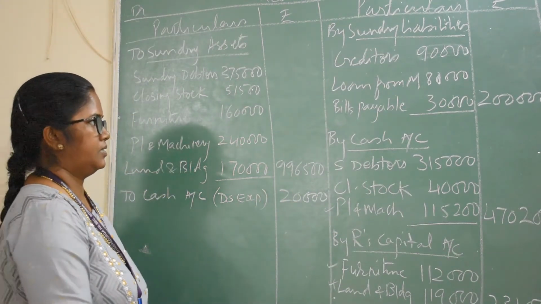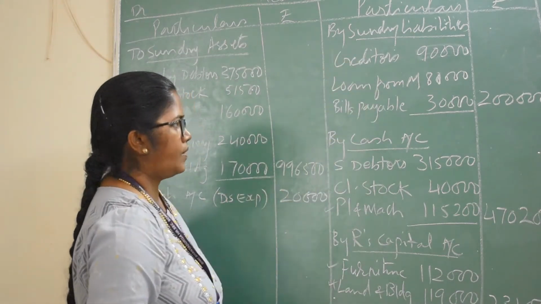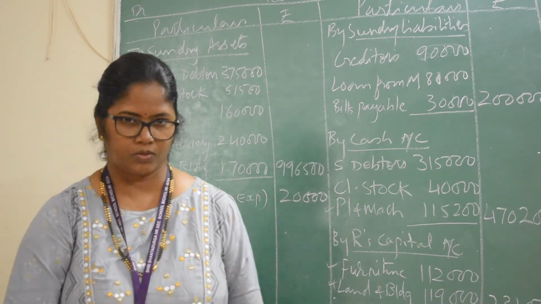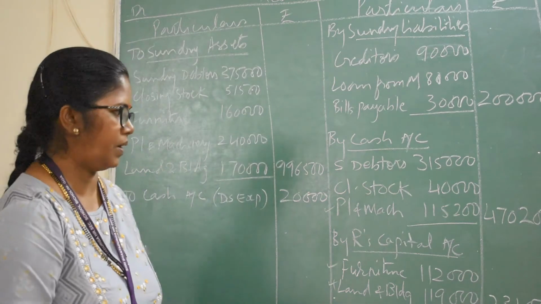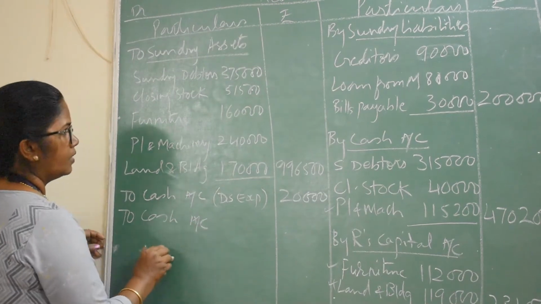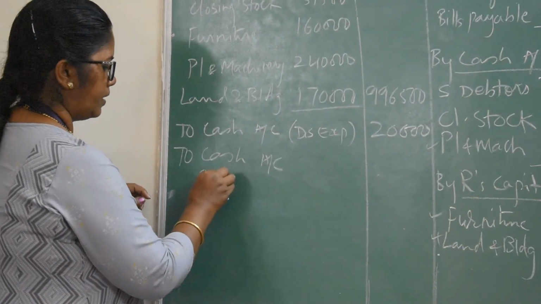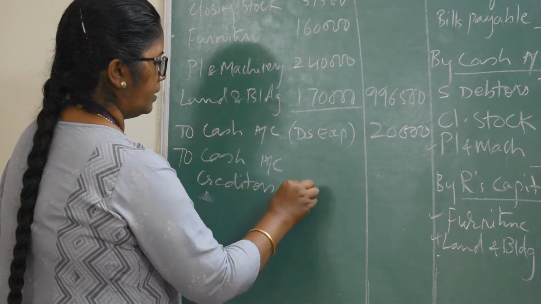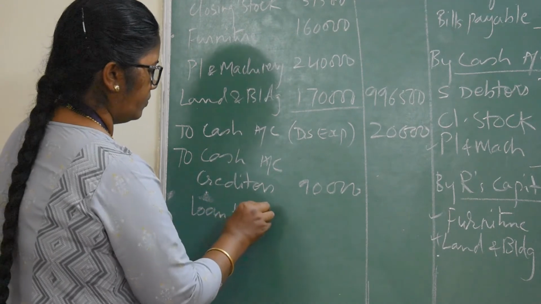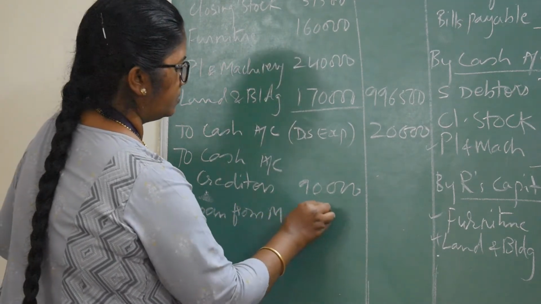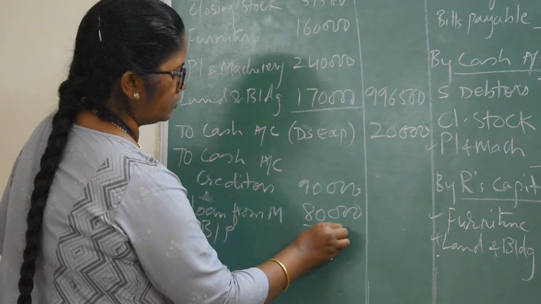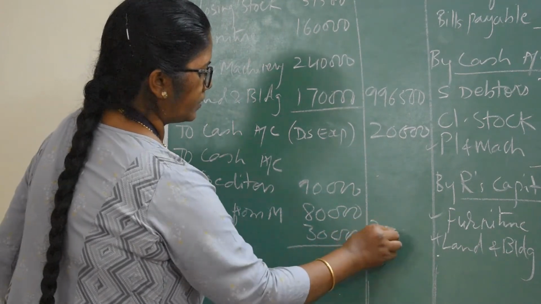Now you check your liabilities: creditors, loan from M and bills payable. It is not given in the problem that they are paid, but still you have to pay the liabilities because they are third party liabilities. So you have to write here, to cash account, the same book value. Creditors 90,000, loan from M 80,000 and bills payable 30,000. Total comes to 2 lakhs.